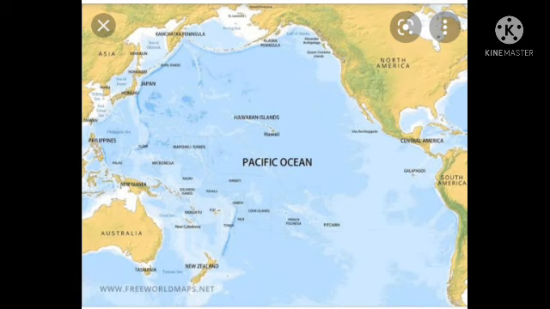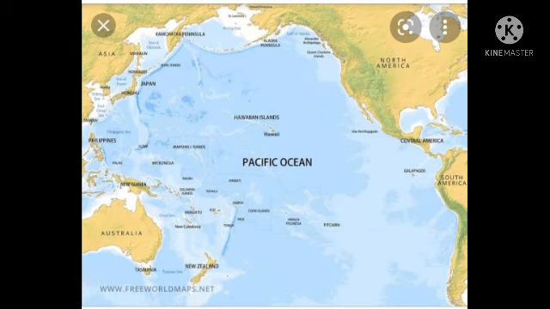This is the Pacific Ocean, and the Pacific Ocean is the largest and deepest ocean on the earth. It spans 60 million square miles from California to China, and in certain regions extends tens of thousands of feet below the surface of the water.